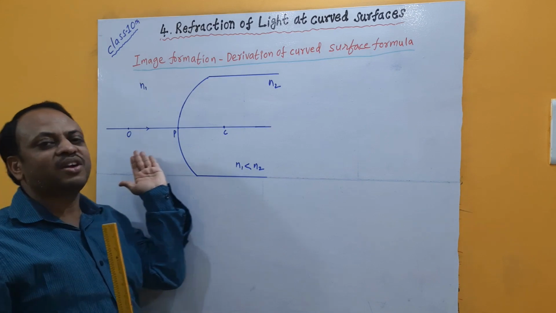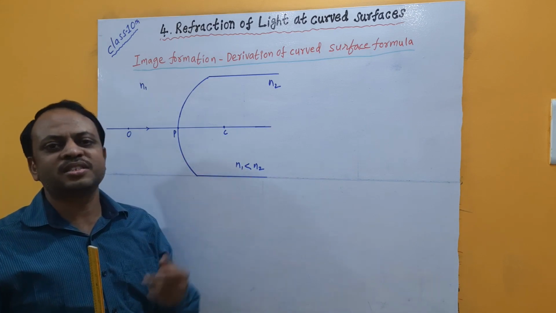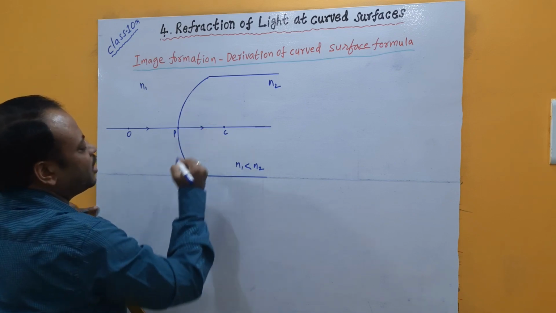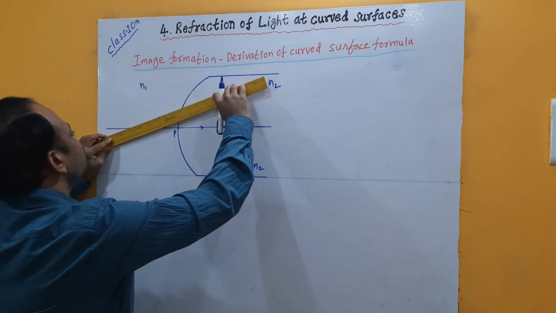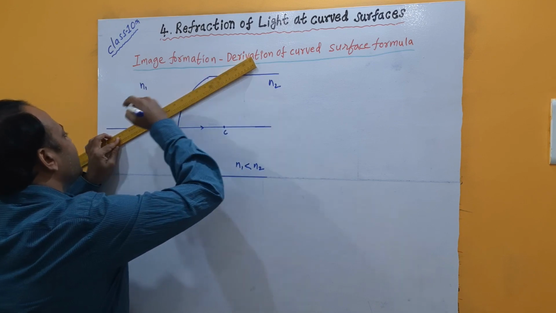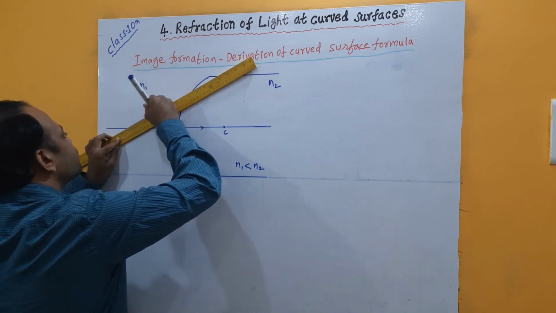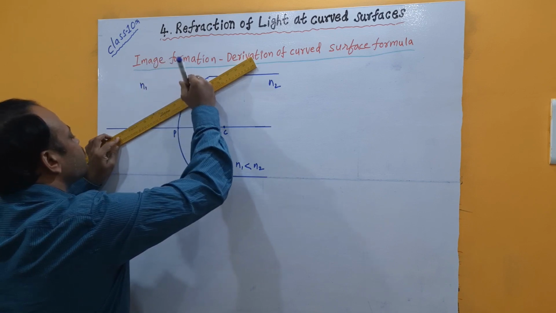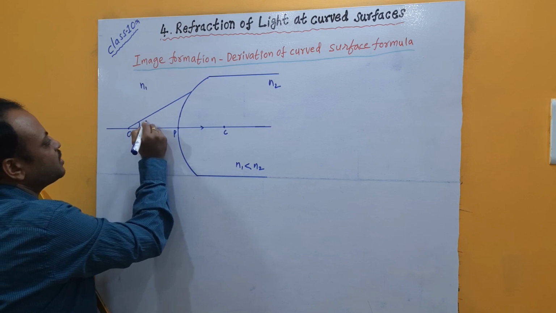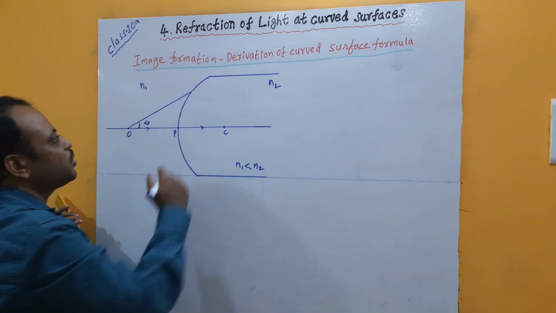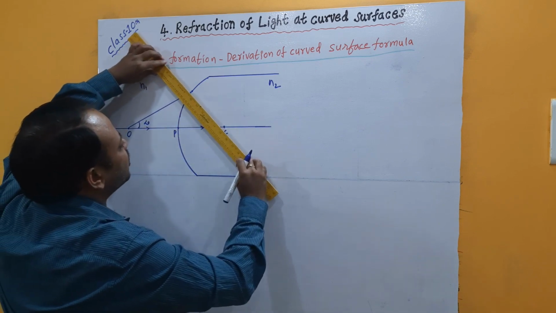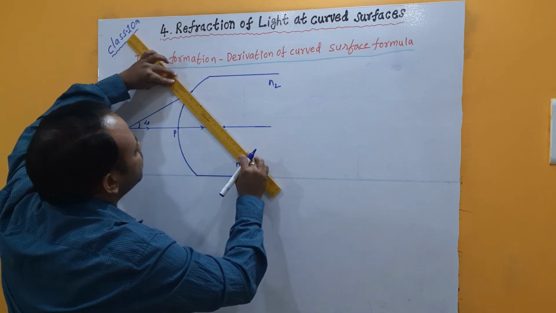So we know that if a ray of light falls along the normal, then there is no change in its path. It will continue as it is. Let me take one more ray of light which is falling onto the curved surface like this, making some angle with the principal axis. Let me consider this angle as alpha. Now this point becomes the point of incidence. At the point of incidence, if we draw the normal, it must pass through the center of curvature.